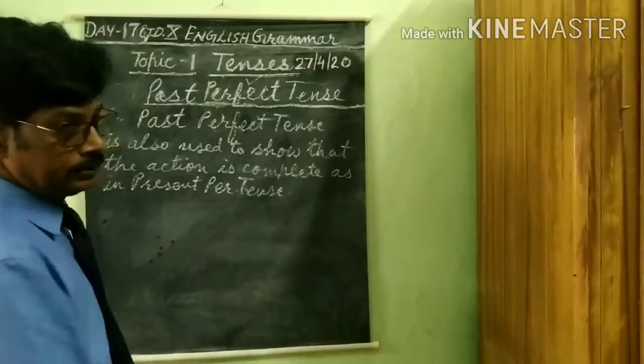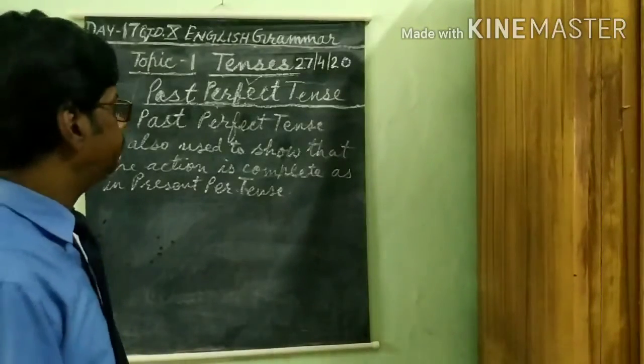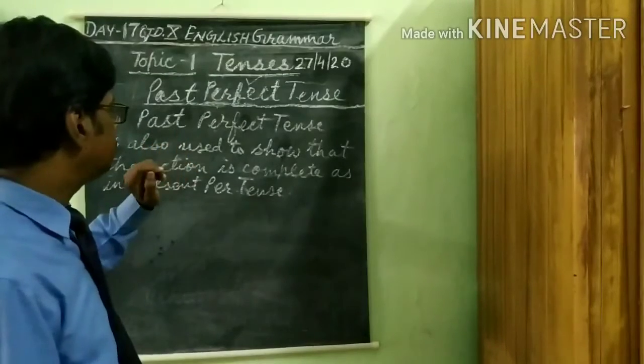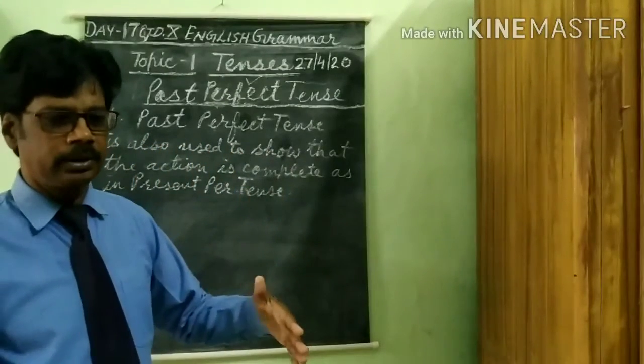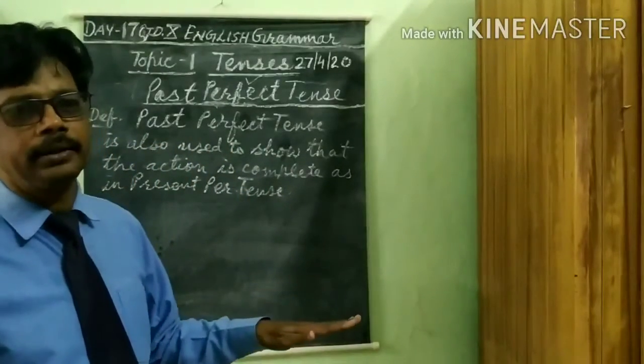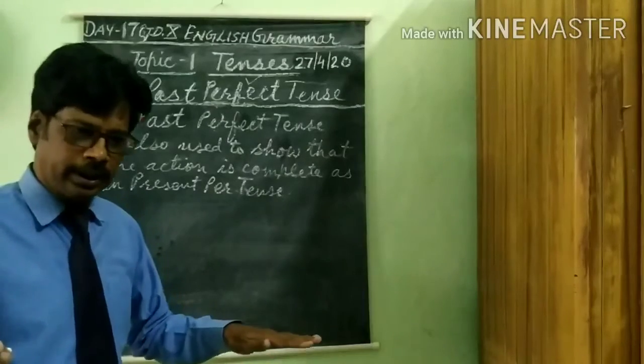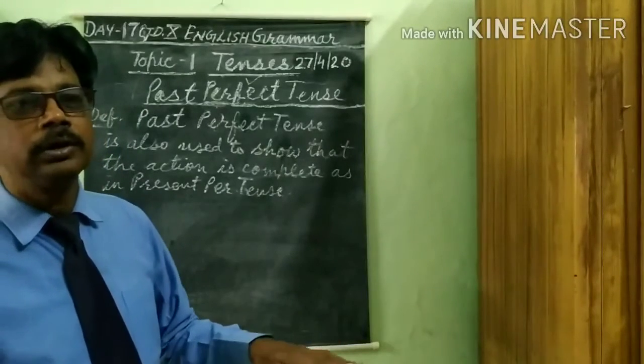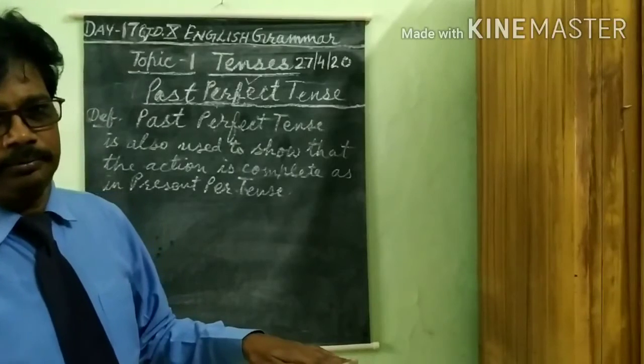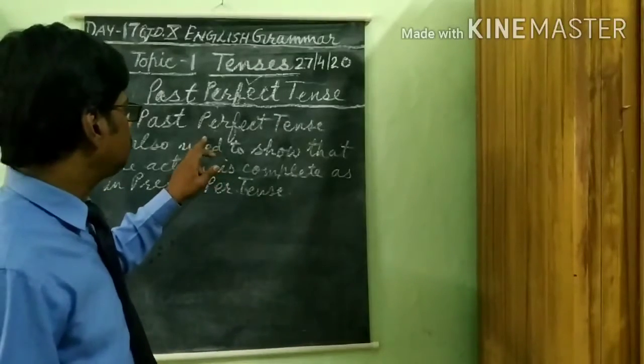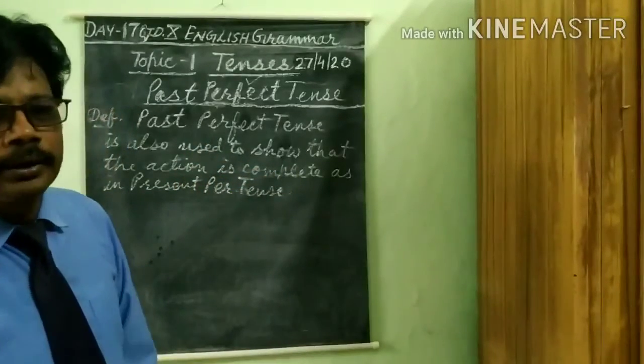Present perfect tense in the last time. Here in this tense, in past time, the action is complete. No part of the action is left without doing. So it is called past perfect tense.